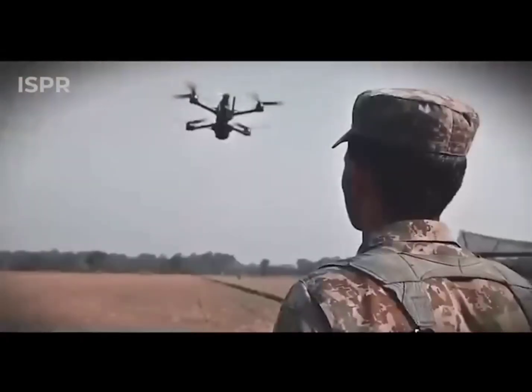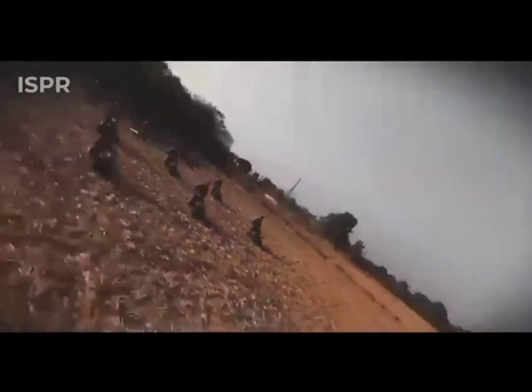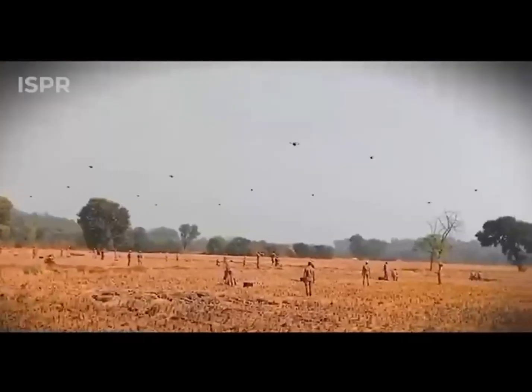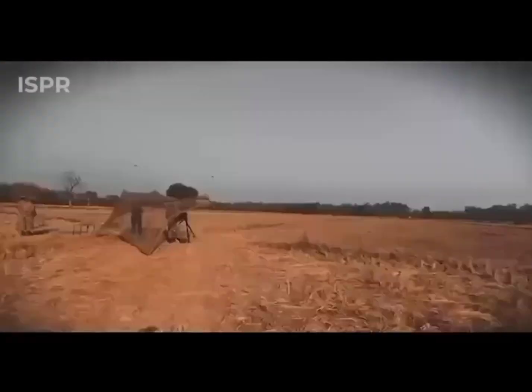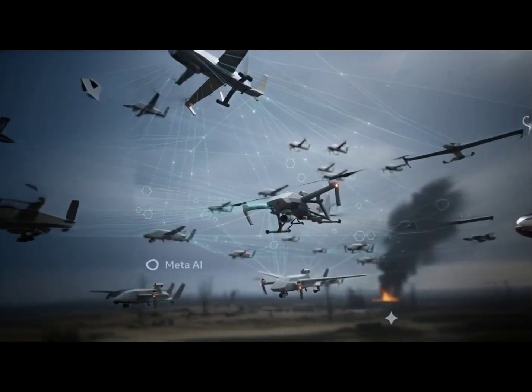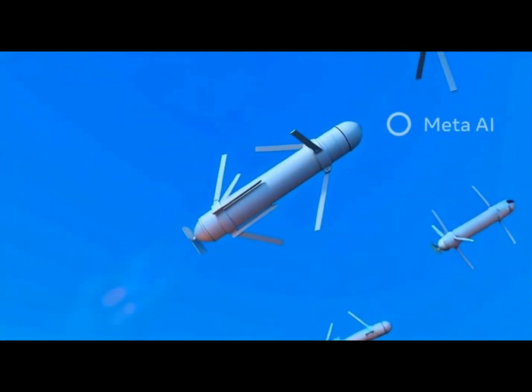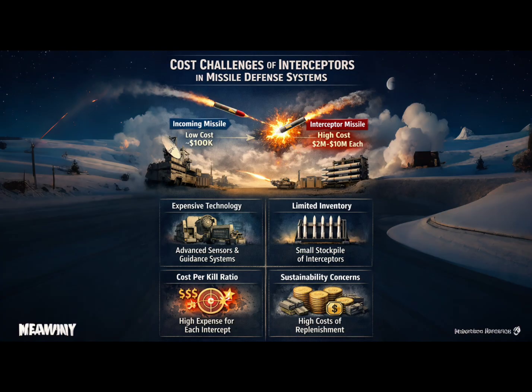Drones, UAVs. Pakistan also relies on drones for surveillance and limited strikes. Current drones gather intelligence and support artillery targeting. The future is drone swarms, where many small drones act together using AI and automation. Why swarms are tricky: small size, multiple directions, and difficult to intercept. This creates a resource and cost challenge for defenders.